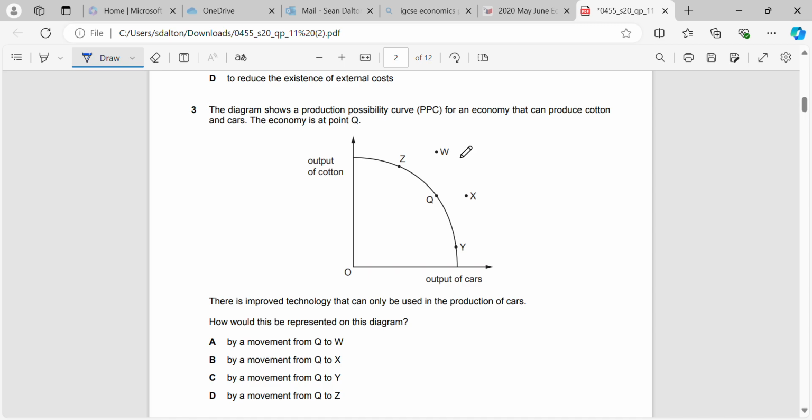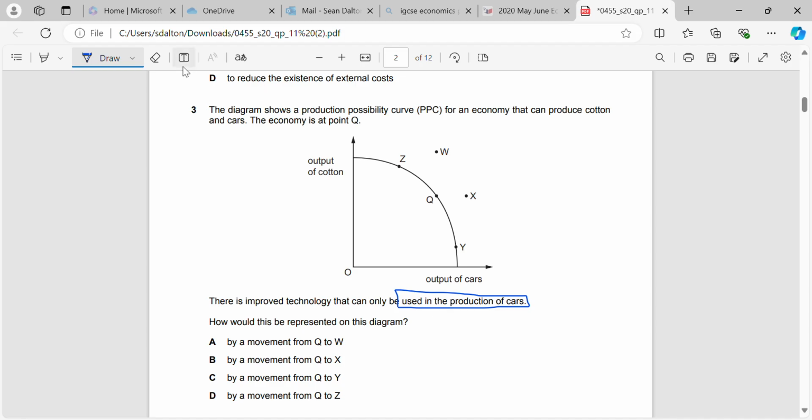Okay, the diagram shows a PPC for an economy that can produce cotton and it can produce cars. The economy is at point Q. There's improved technology that can only be used in the production of cars, okay? How would this be represented in the diagram? It's a tricky question, right? What I'm going to do is draw essentially what it should do. If there's improved technology that can only be used in the production of cars, what's that going to do?